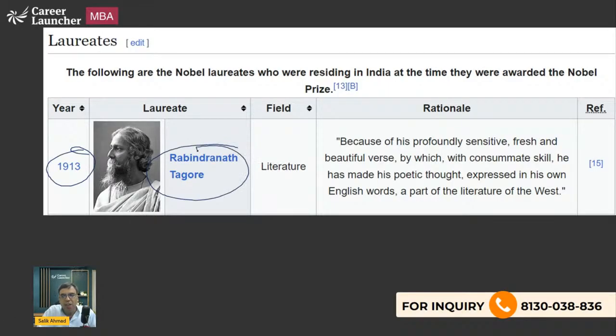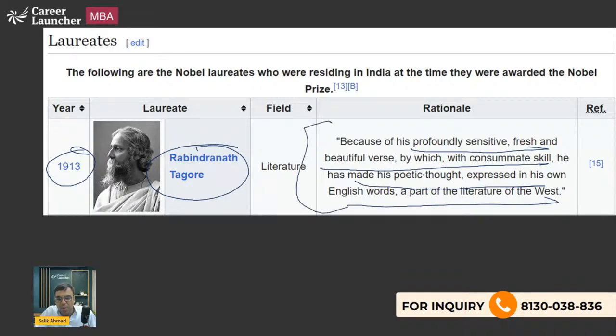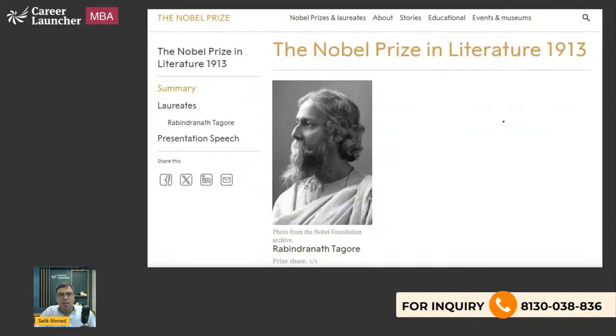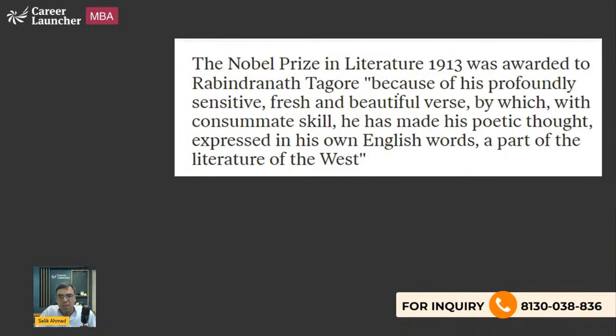1913, Rabindranath Tagore. Generally we say that he was given the prize for the Gitanjali, but this is what the Nobel Prize website says. It's quite a long description: profound, sensitive, fresh, and beautiful verse by which, with consummate skill, he has made his poetic thought, expressed in his own English words, a part of the literature of the West. Yes, 1913. You can read it. The reason is as I have explained.